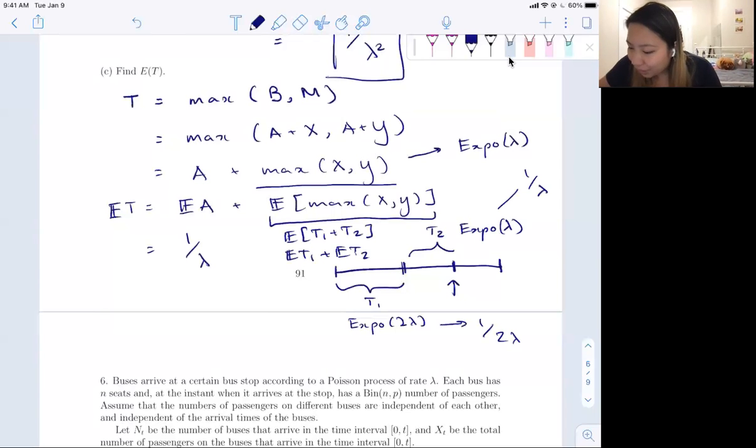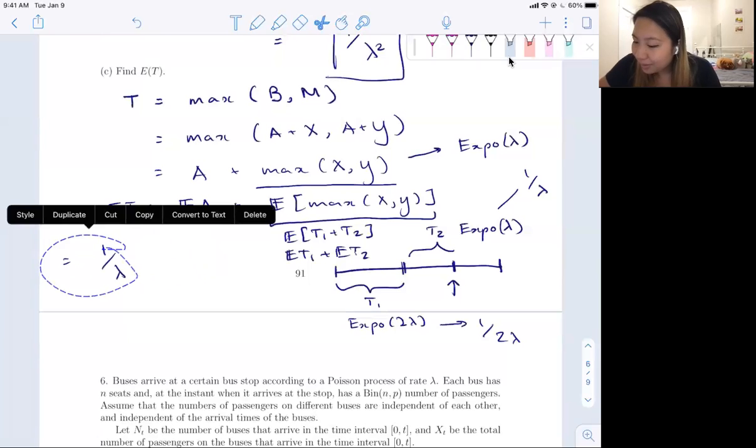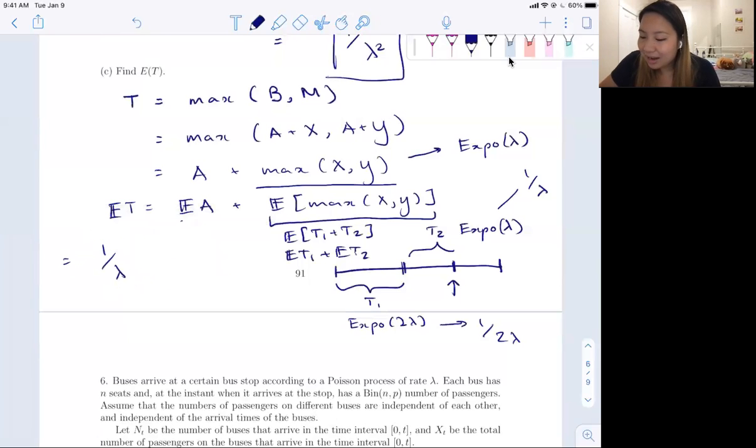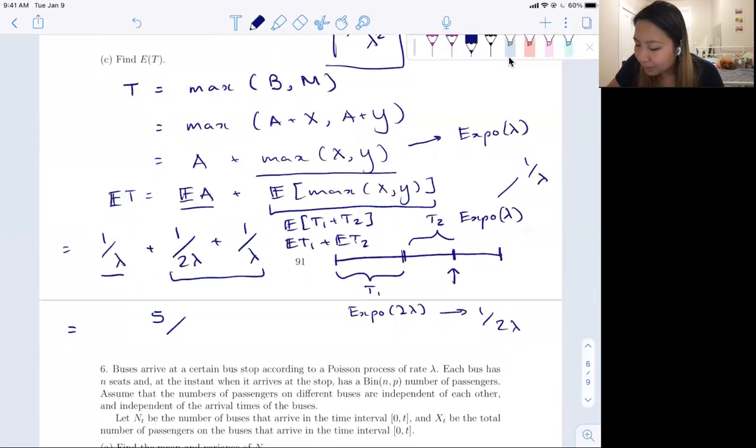So all in all, we have first the expectation of A, which is 1 over lambda, and then 1 over 2 lambda, and then finally 1 over lambda, and this is from the max part. Summing that all up, that's 5 over 2 lambda.